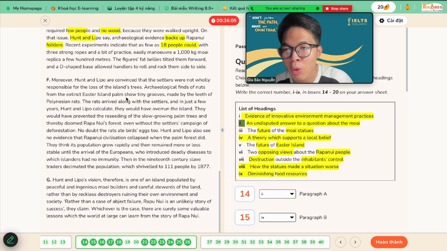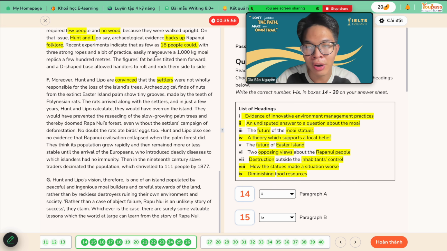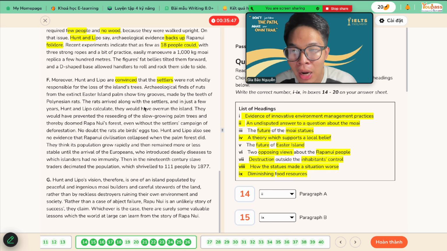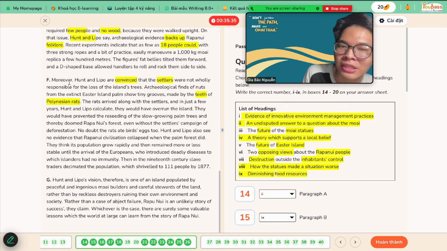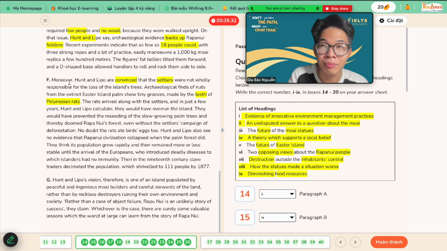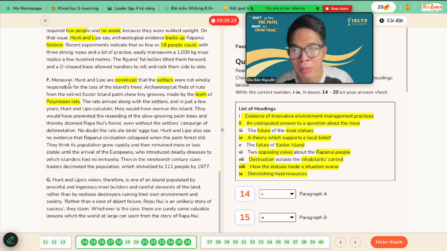2 out of 4. So moreover, Hunt and Lippo are convinced, they agree that the settlers were not wholly responsible for the loss of island trees, which means the people living there are not the only ones who hold the accountability for the island's damage, right? Archaeological finds of nuts from extinct Easter Island palms show tiny grooves made by teeth of some sort of animal, which is rats, right? The rats arrived along with the settlers, which means the actors that harm the environment are not the people themselves, maybe the rats, the animal, right?